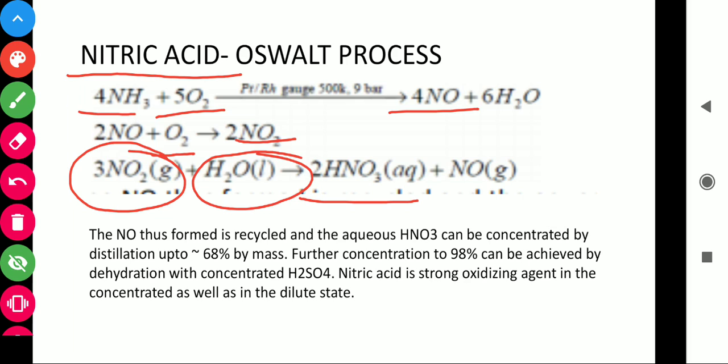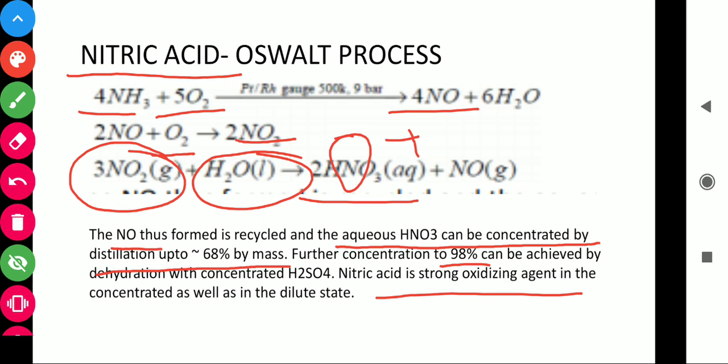Here the NO is recycled and the aqueous HNO3 can be concentrated up to 68%. We can get 98% concentrated nitric acid. Nitric acid is a very strong oxidizing agent. Why? Because here the oxidation state of nitrogen is +5 and it can only decrease its oxidation number. It means it can only be reduced, and as it gets reduced, it is an oxidizing agent.